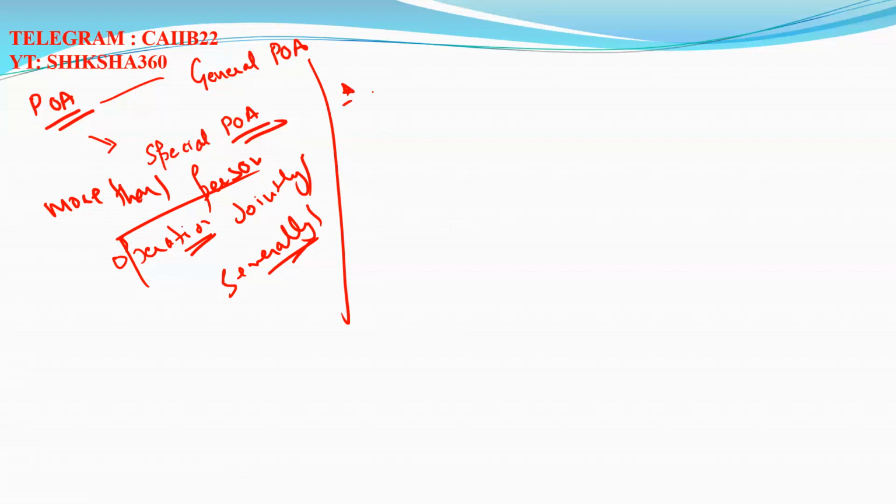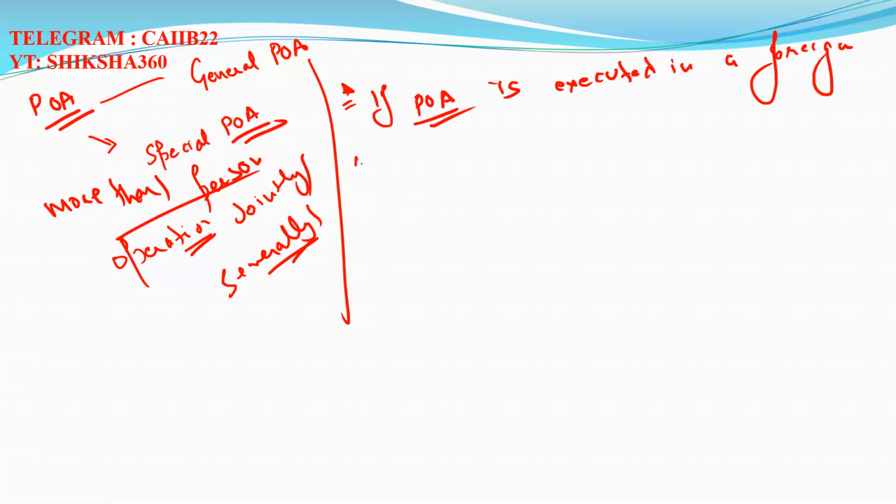That is, if power of attorney is executed in a foreign country. Clear? If power of attorney is executed in a foreign country, it should be stamped within how many months?